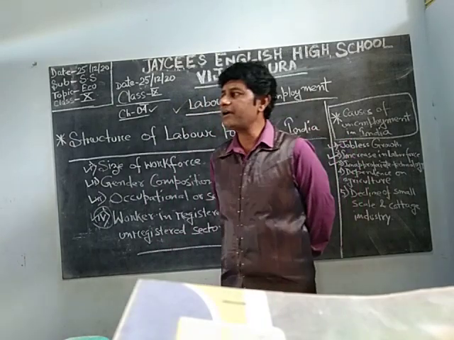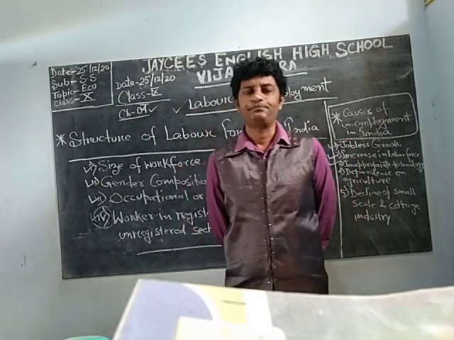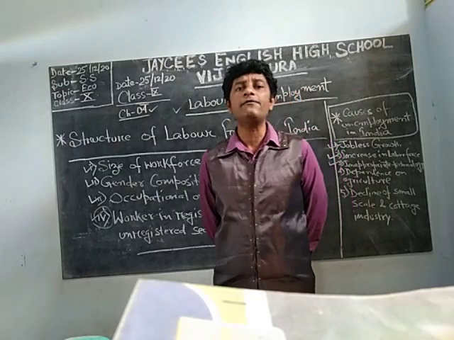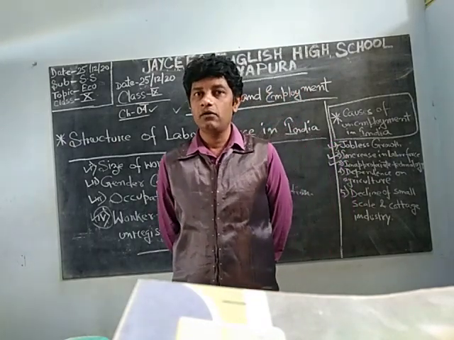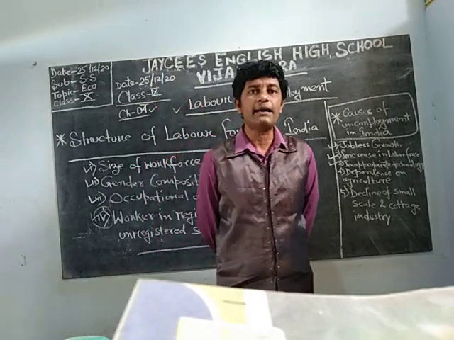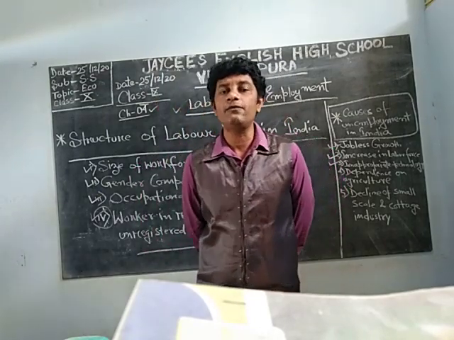Suppose I have 100 mango trees. I depend on that for my livelihood. But mango comes seasonal. There are many seasonal products. So I can earn for 3 to 4 months.